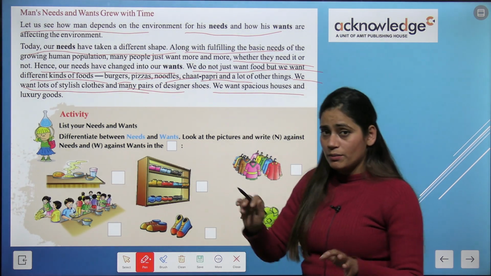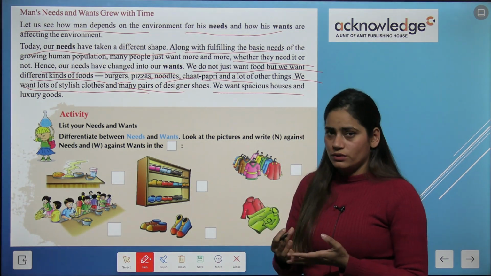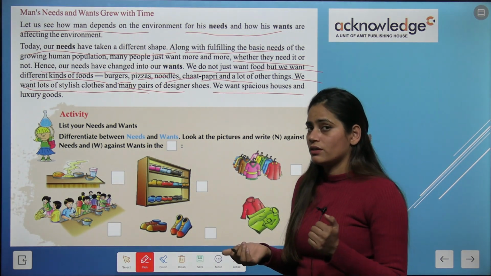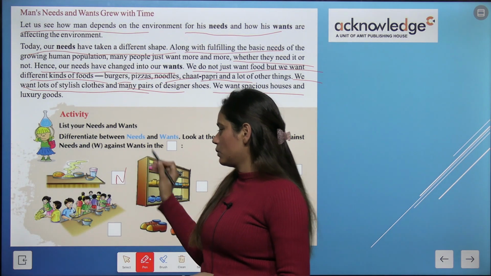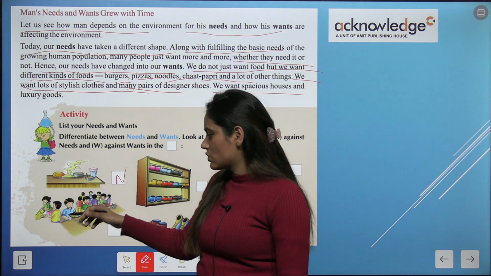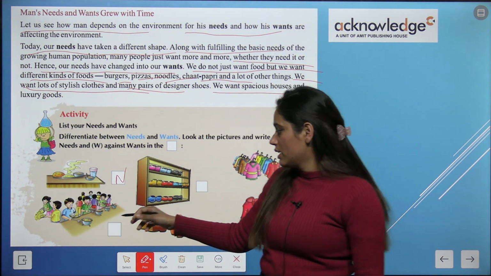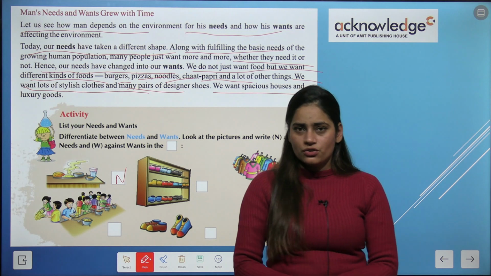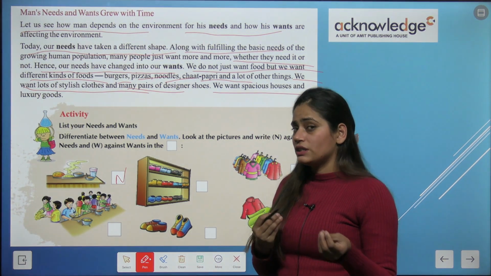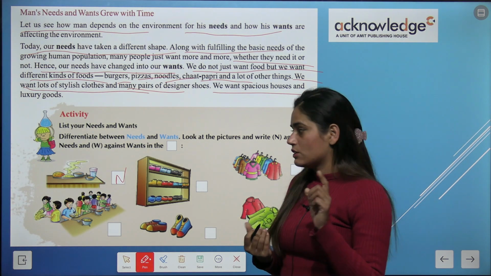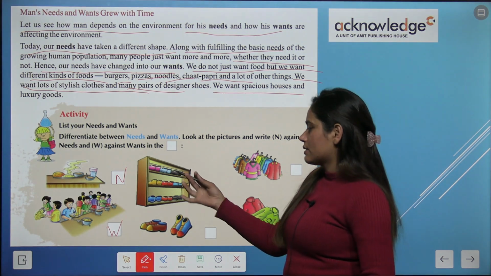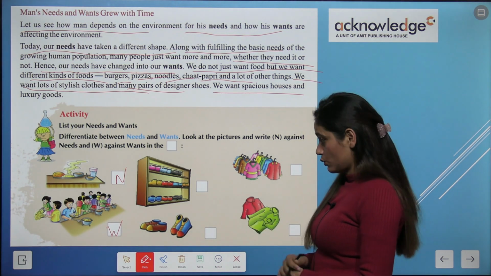There is a table, and on the table there is food. Okay, so is it your need or is it your want? That is your need. Okay, and as you can see some kids are throwing the food. Okay, some are taking too many varieties of food. So is it your want or is it your need? It is your want. Okay, as you can see there are a lot of shoes.